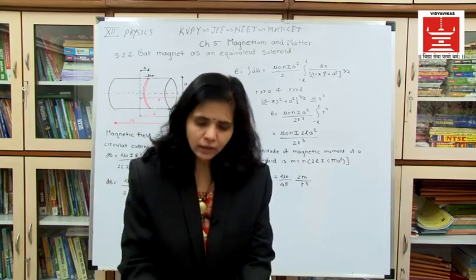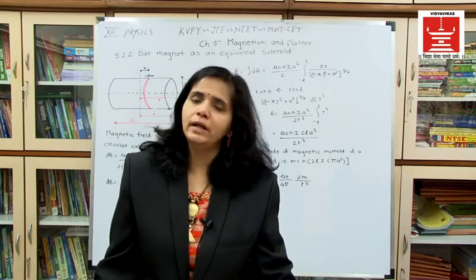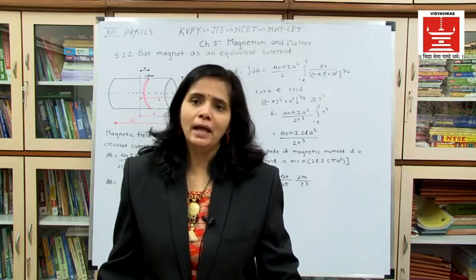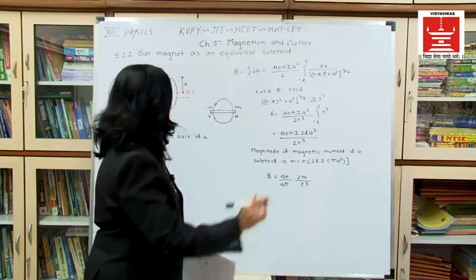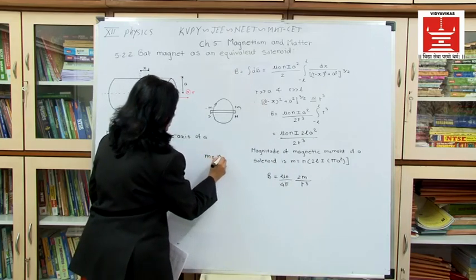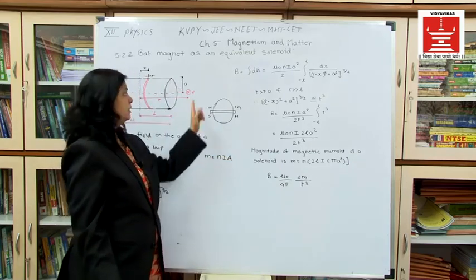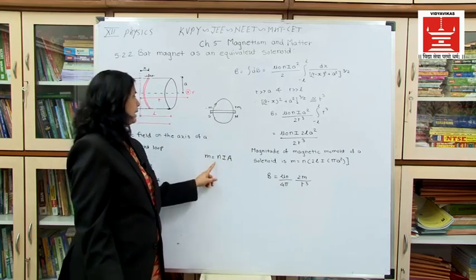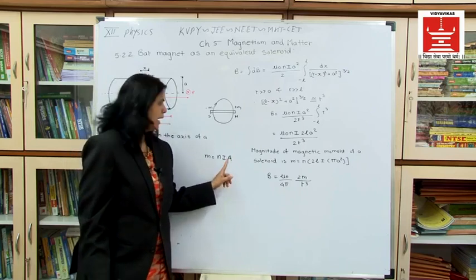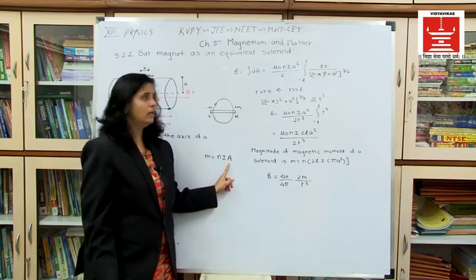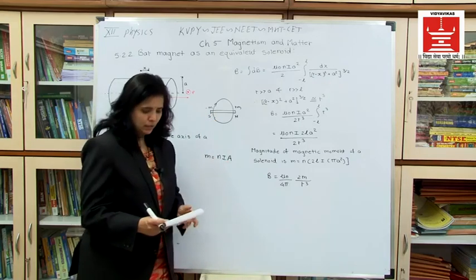Now when we consider a current loop as a magnetic dipole, the magnetic dipole moment M is given by M equals N I A. We have seen in a previous chapter that M is equal to N I A, which is the magnetic moment of this dipole when we consider a current carrying loop. N is the number of turns, I is the current which is flowing through it, and A is the area vector of that loop. Okay, so this is your magnetic moment.